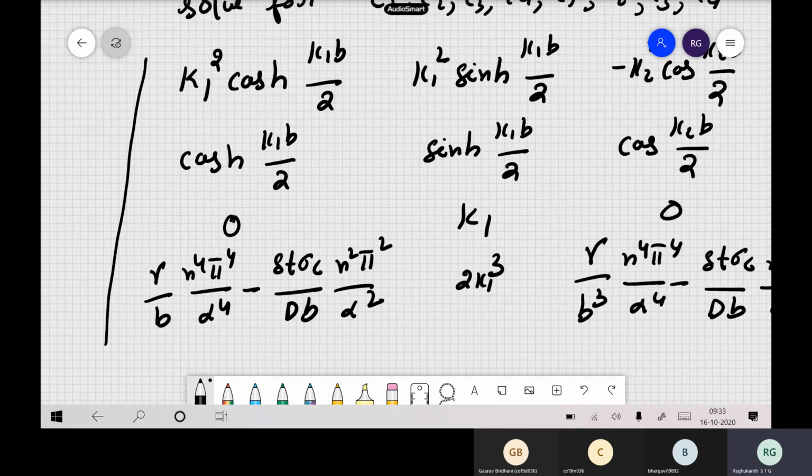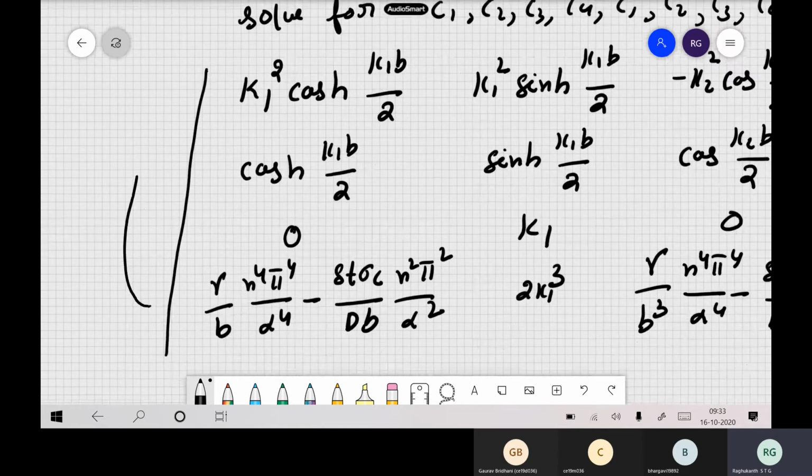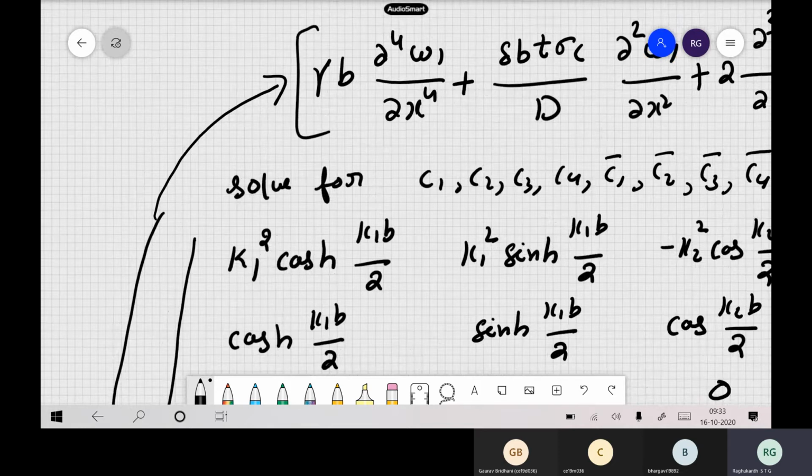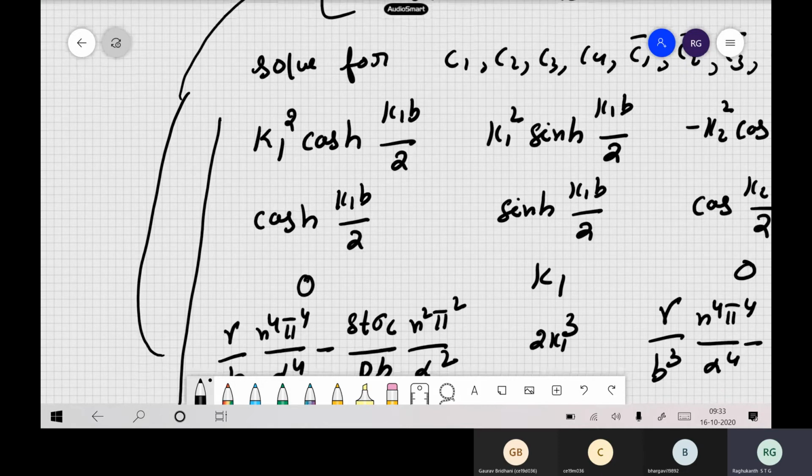If you want to write the boundary conditions, the first boundary condition comes from this equation. The last one also comes from this equation. Other equations you can write from symmetry. These equations correspond to dou square w1 by dou y square equal to 0 at y equal to b by 2.